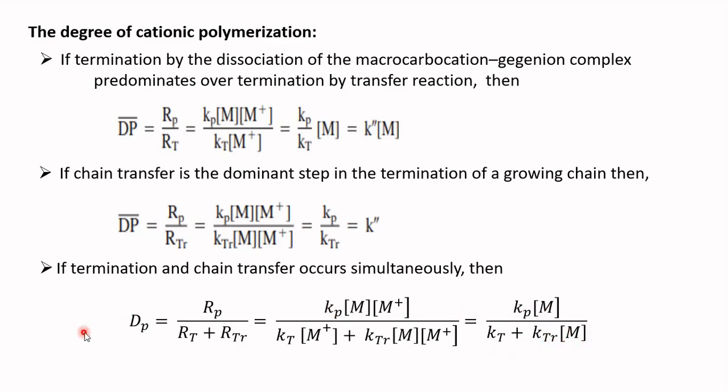So, this is the expression for the degree of polymerization if the termination occurs by dissociation of macrocarbocation gegenion complex and by the chain transfer simultaneously. Now, you consider the mechanism and kinetics of anionic polymerization.